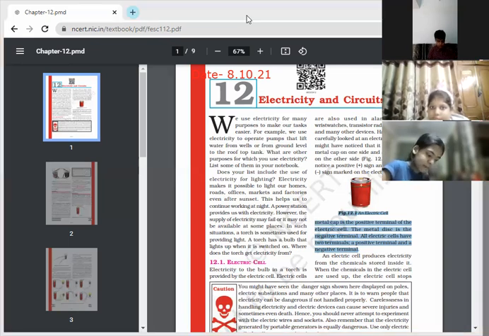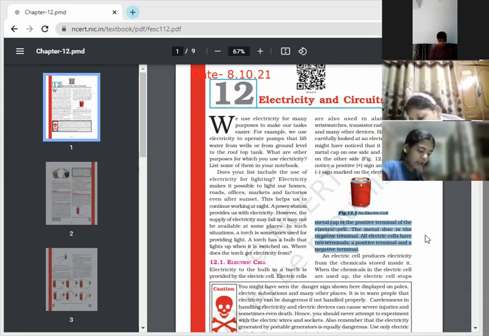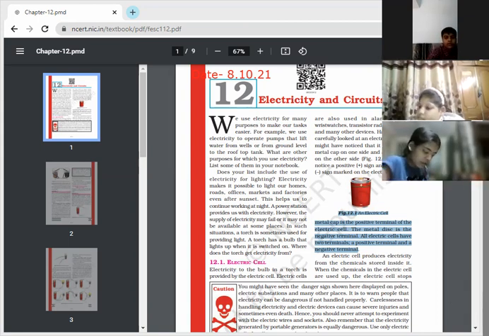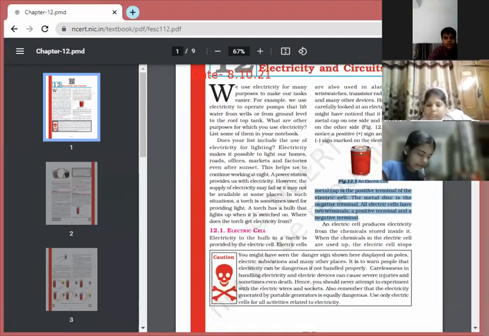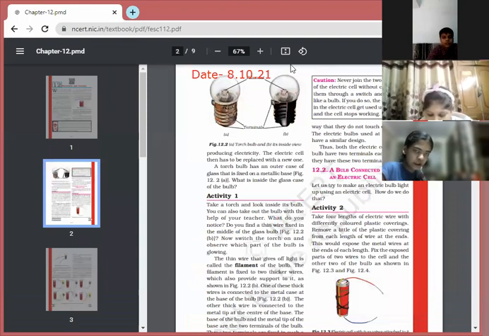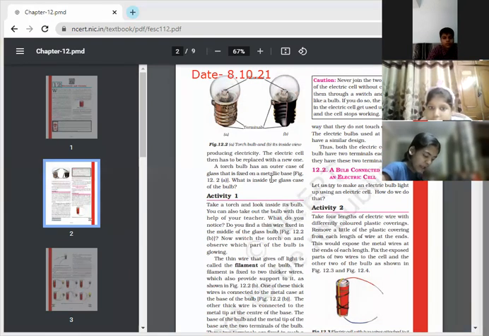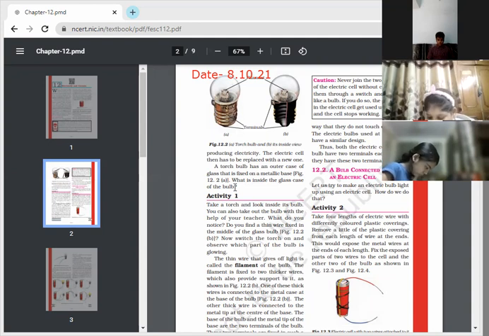An electric cell produces electricity from the chemicals stored inside it. When the chemicals in the electric cell are used up, the electric cell stops producing electricity. The electric cell then has to be replaced with a new one. A torch bulb has an outer case of glass that is fixed on a metallic base, figure 12.2a. What is inside the glass case of the bulb? Thank you, Ridhima. So children, what is present inside the electric cell?